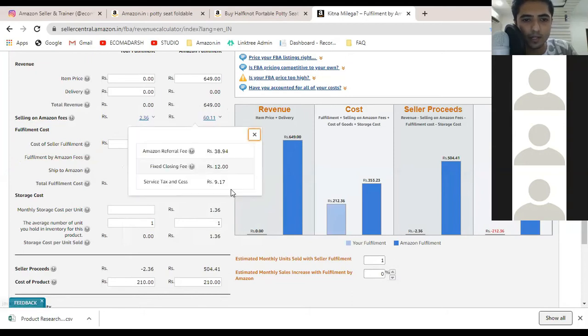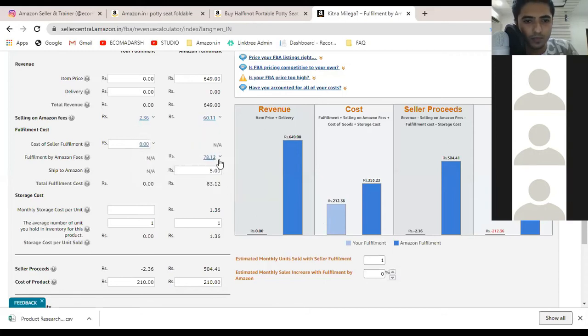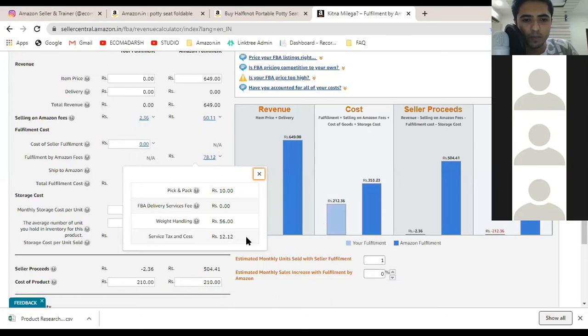So this is 60.11 and 9.17, and here the total fulfillment cost was 78.12 and 12.12. So 78.12 and 12.12. Okay, so guys, right now in front of you is the total amount of profit.